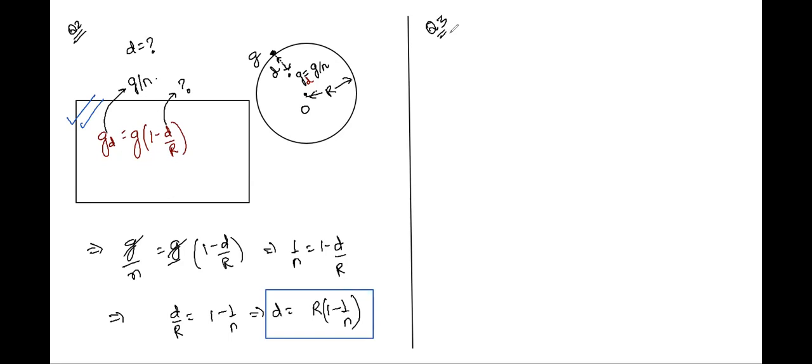An asteroid of mass m is approaching the Earth. Initially, it is at a distance of 10 RE. So what is this unit over here? Initially, it is at a distance of 10 RE, it says. Just look at the end of the question. It's given that RE is the radius of the Earth. Okay. Right. So initially it's at a distance of 10 times the radius.